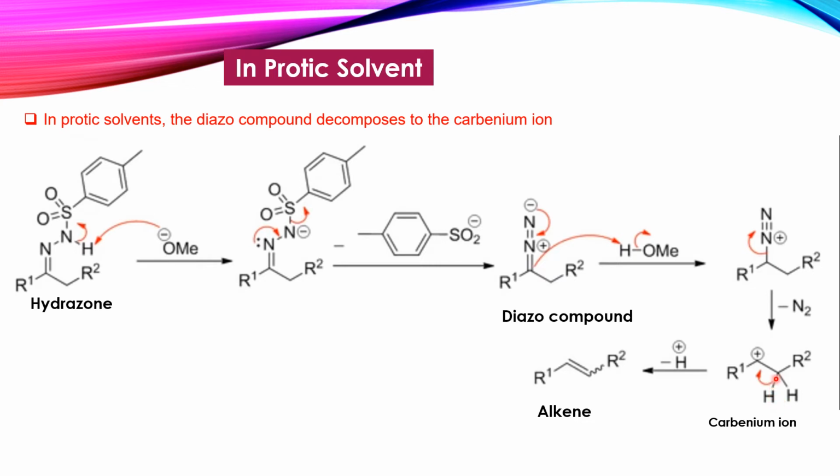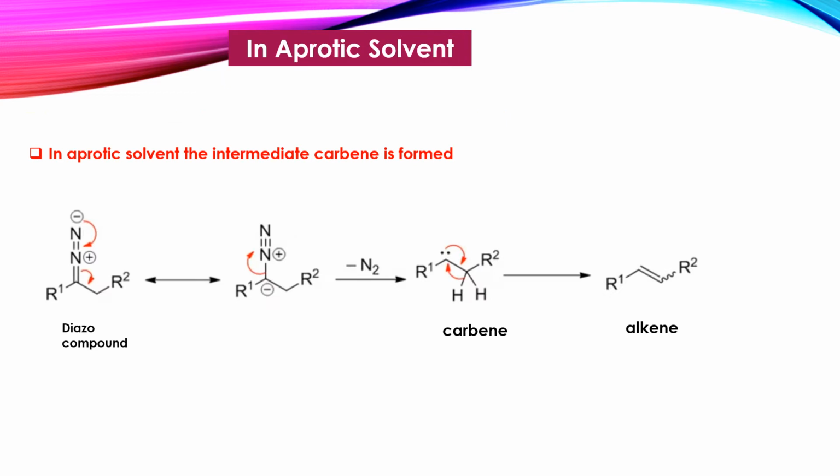After the loss, this bond will shift its electrons over here, as here is the positive charge. This will take this electron and we get a double bond, which results in the formation of the alkene. So in the protic solvent, we get an intermediate, the carbanium ion, and after losing the hydrogen, we get an alkene. This is the mechanism of the Bamford and Stevens reaction in the protic solvent.